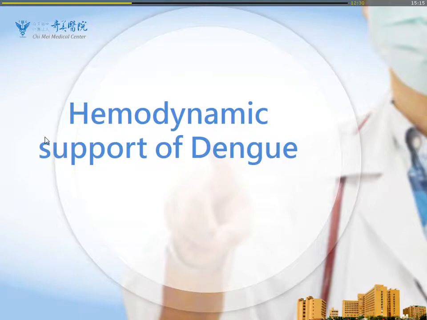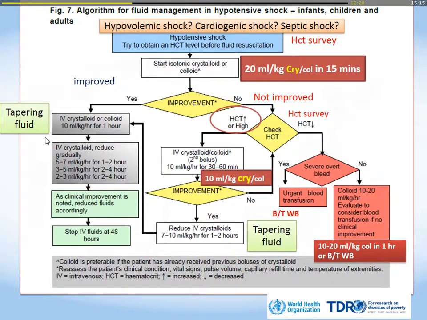So what about the hemodynamic support of dengue? Based on the WHO guideline, we know dengue may cause plasma leakage. So lots of people have hypovolemic shock, but some will have cardiogenic shock. If we have bacteremia, they will become septic shock. So the guideline asks us to monitor the HCT level and do resuscitation. Usually, from my personal experience, I will use crystalloid about 20 cc per kilo, very quick, rapid resuscitation.